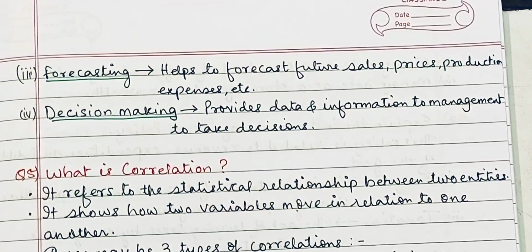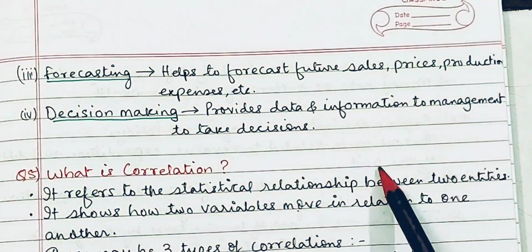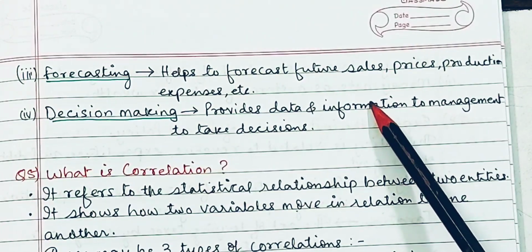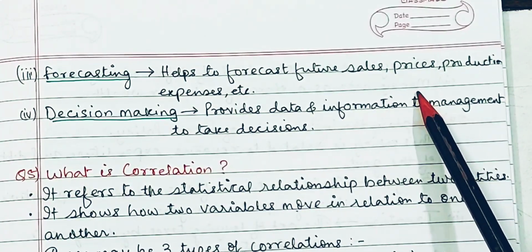Let's move on to the third use of index numbers, and that is forecasting. It helps to forecast future sales, prices, production, etc.